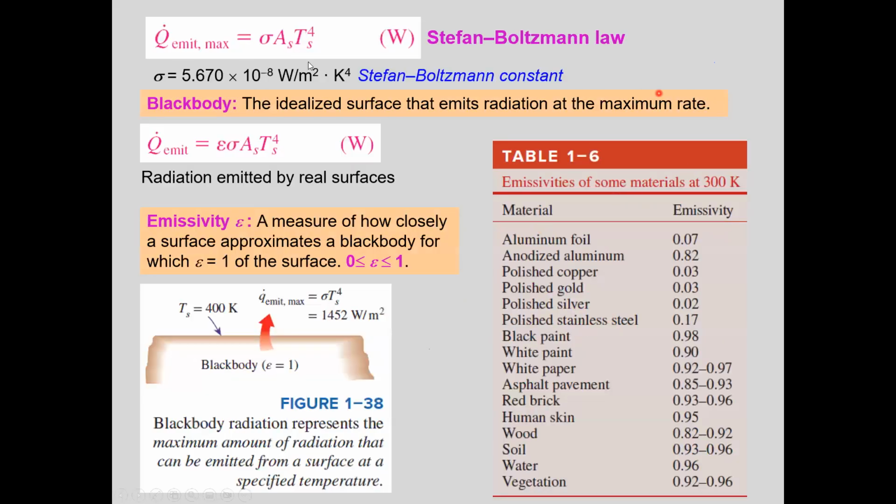Okay, so the maximum rate of radiation emitted from a surface is given by this equation: sigma A_s T_s to the power of 4. This equation is called Stefan-Boltzmann law. And here A_s is the surface area, T_s is the surface temperature. What is the unit of surface temperature here?